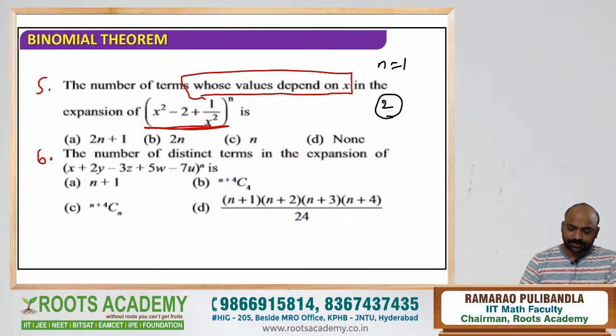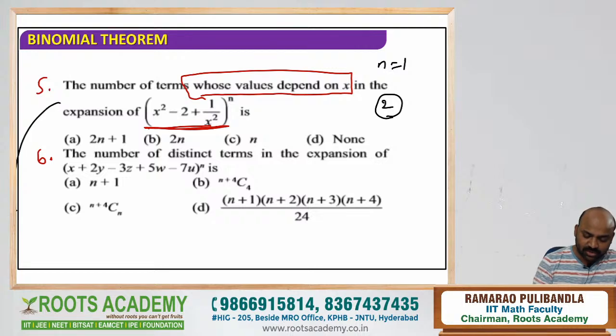Have you got it? Now when n is 2, what will happen? Use the (a plus b plus c) whole square formula. So n is 2 here. I am writing here, dear students. Try to understand. x power 4.